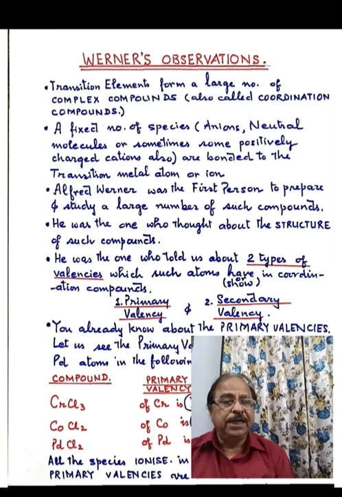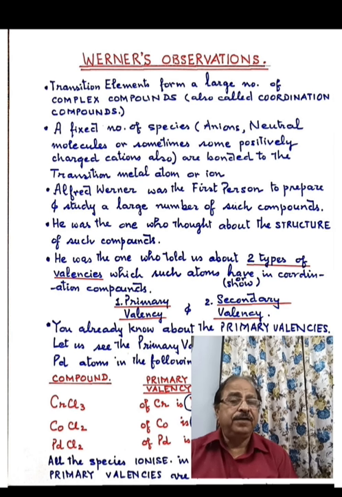Now, in the coordination entity which we write in the square bracket, there is a metal atom or ion, and this metal atom or ion is a transition metal atom or ion. Now why do transition elements form coordination entities? There are two reasons for this. One is they are small in size, and the second is they have high ionic charge.